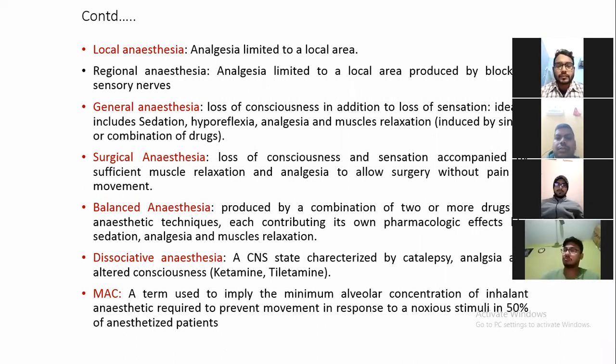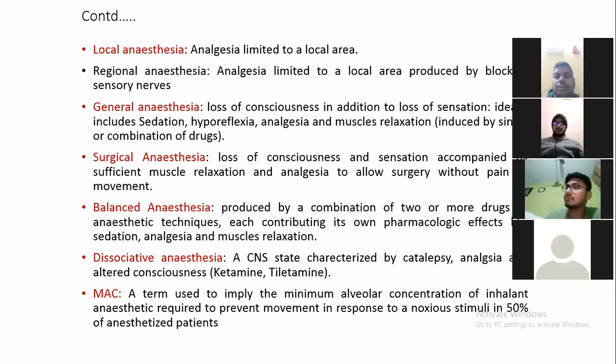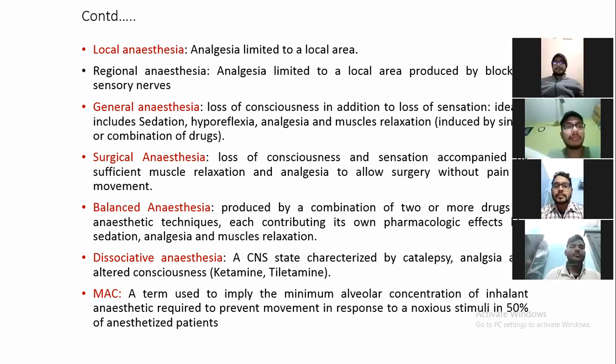By having this multi-drug approach, you achieve sedation, analgesia, and muscle relaxation. If you achieve these three components of general anesthesia this way, this type of anesthetic technique is known as balanced anesthesia, which is written over here after surgical anesthesia.